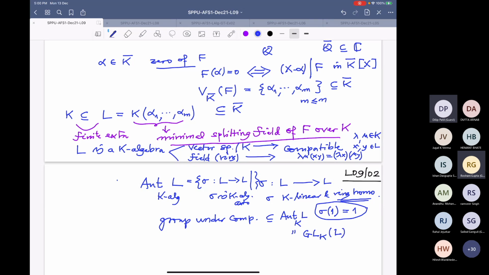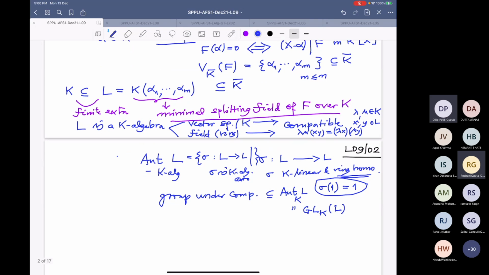This is a finite group. So this group is also finite, so that is no big deal. This group is called the Galois group of L over K. And the whole Galois theory centers around studying this group.